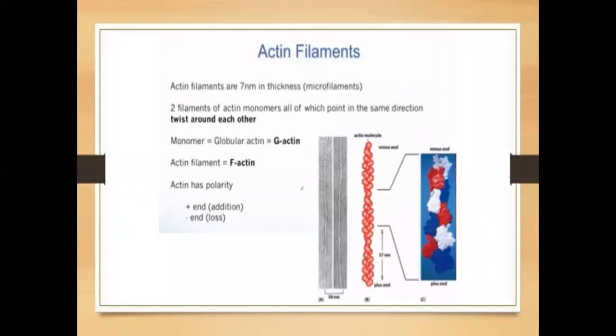Actin filaments are 7 nanometers in diameter, and two strands of actin monomers, all of which point in the same direction, twist around each other. The actin filament is F-actin. Actin has polarity: the positive end has addition and the negative end has loss.